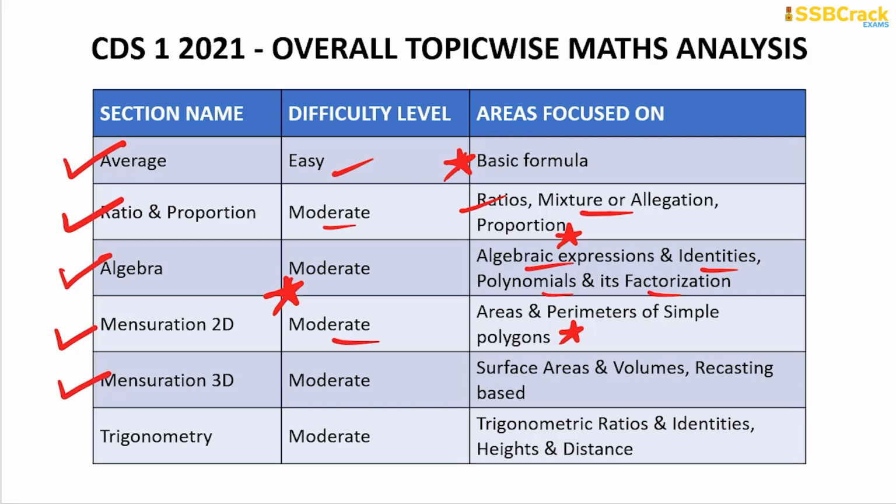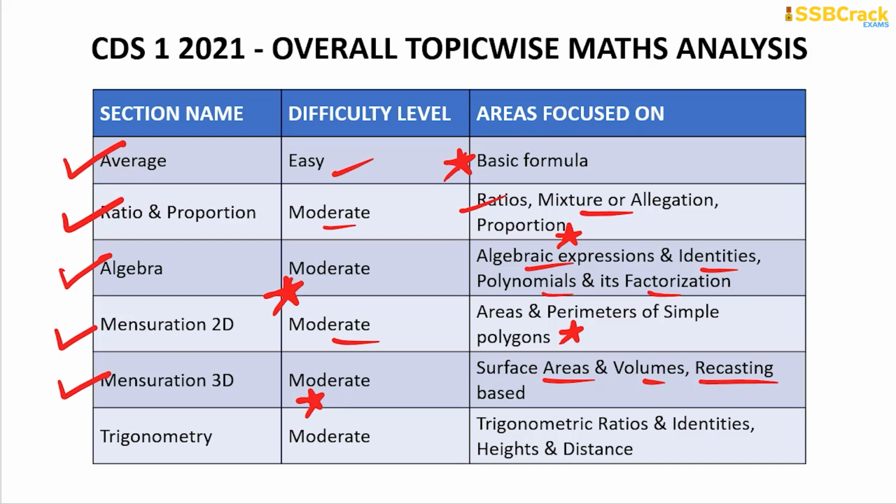Mensuration 3D based, this time most of the question were from the knowledge of recasting, like the melting one 3D figure to form other 3D figure, like kind of a question on melting of the bigger cube to make the smaller cube. So how many cubes can be formed? So such simple recasting based problems were there. So they were moderate in level in understanding and solving. So surface area and volume based, the questions were moderate in level.